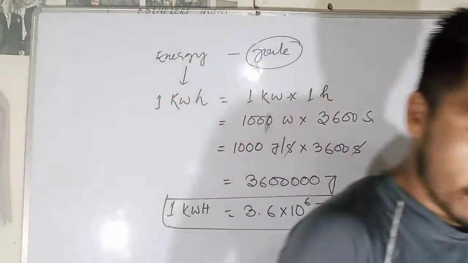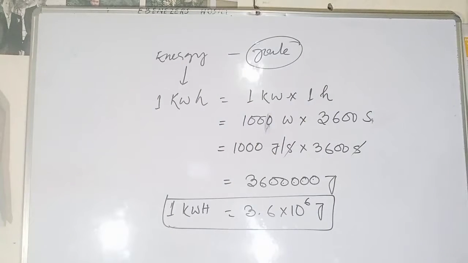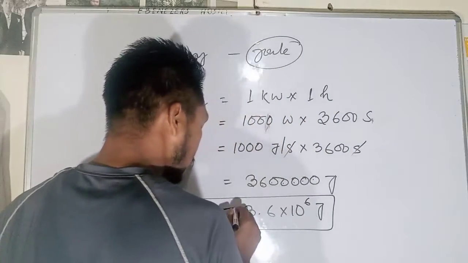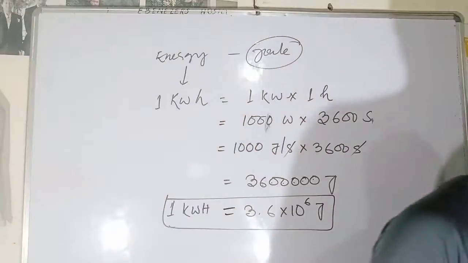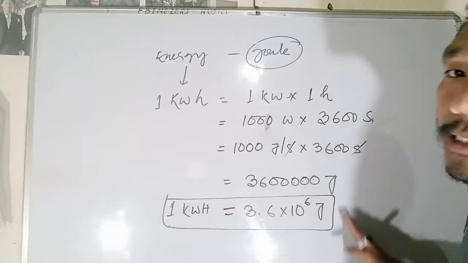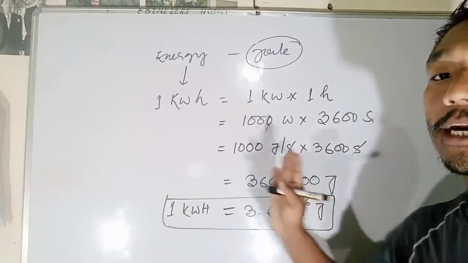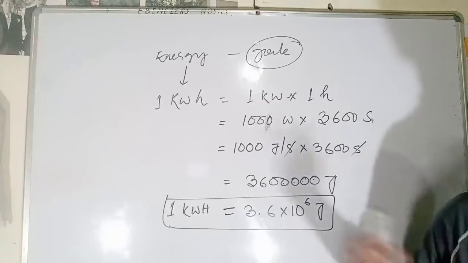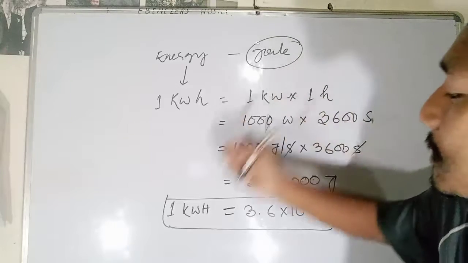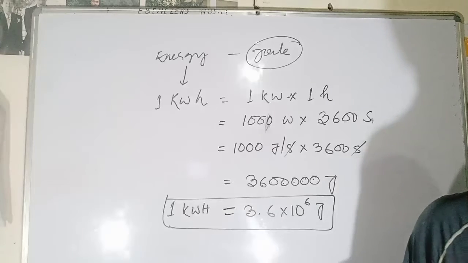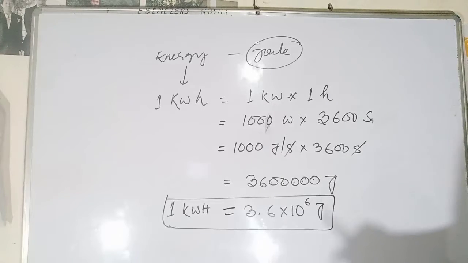So 1 kilowatt hour is equal to 3.6 into 10 to the power 6 joules. This is what we usually discuss in terms of energy. In commercial terms, whenever we are selling or doing business, we mostly measure in kWh. Energy used in households, industries or commercial places is usually expressed in kilowatt hours only.